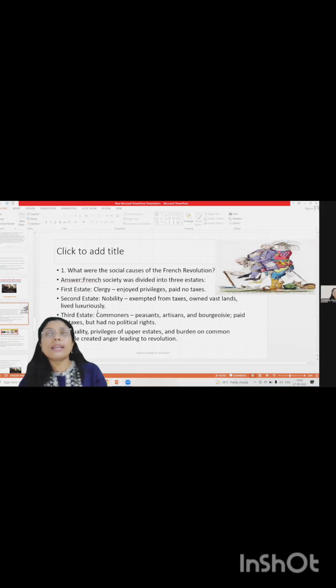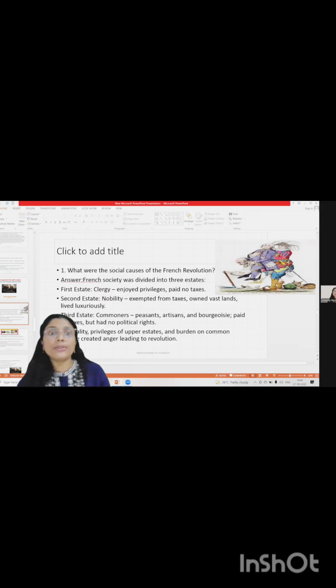And the last one is the third estate. They are the commoners, that is the peasants, artisans, and bourgeois. They paid all taxes but had no political rights. So this was the reason. This third estate were the ones who had suffered a lot.